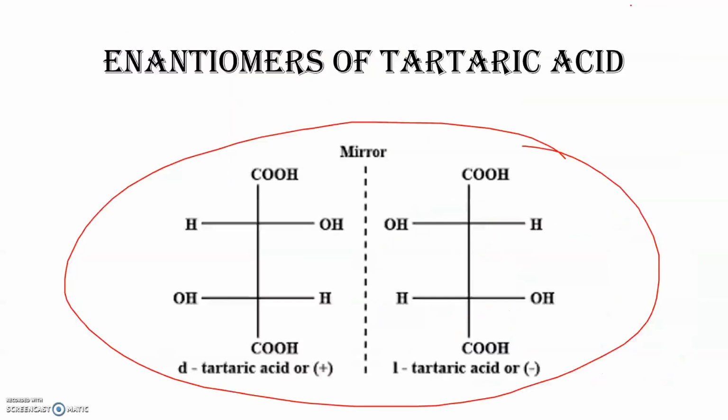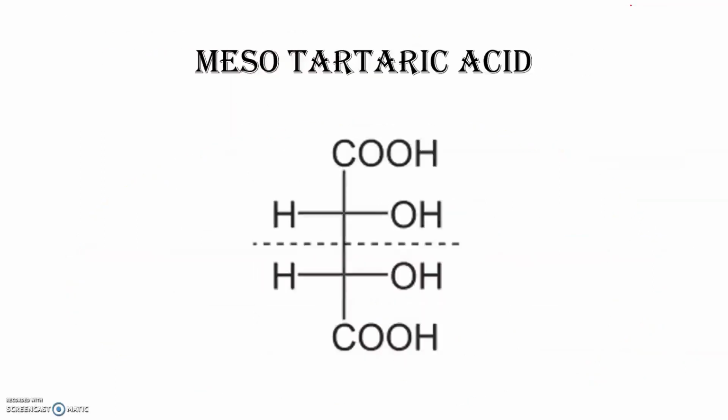Pasteur also studied another form of tartaric acid, which is the mesotartaric acid, which he could not separate into two compounds, that is two isomers. He thought that this compound would be optically active. Since this is a single compound, he thought that this must be optically active, but to his surprise, it was optically inactive. This optical inactivity is due to the internal compensation of plane polarized light by this mesotartaric acid, whereas in racemic mixture, one effect is equally nullified by the other. So external compensation occurs in racemic mixture. In here, due to this plane of symmetry, internal compensation occurs.